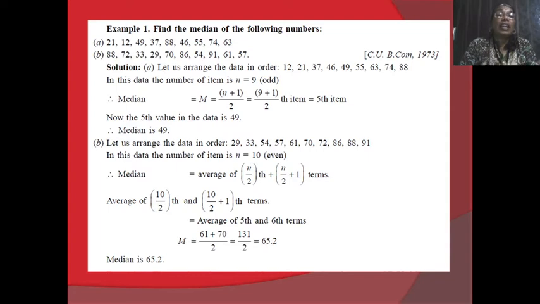If it is even, we calculate the arithmetic mean of the two middle items to get the median value. If the number of variables in the group is odd, there is no problem. By using n plus 1 divided by 2, we can easily get the median value.